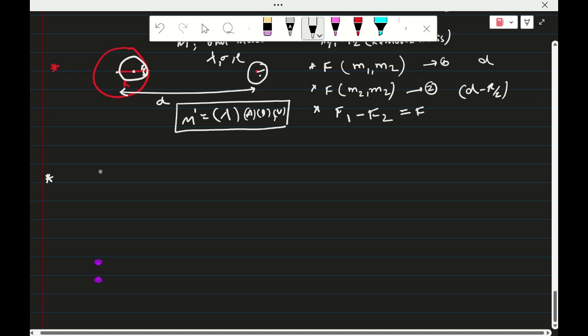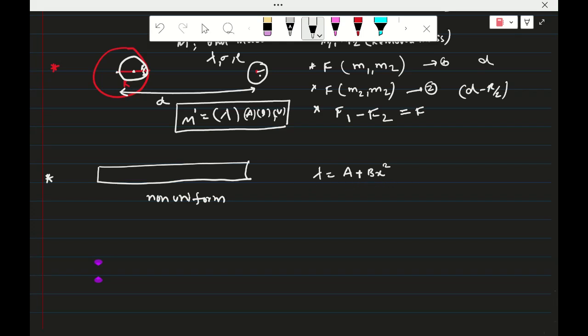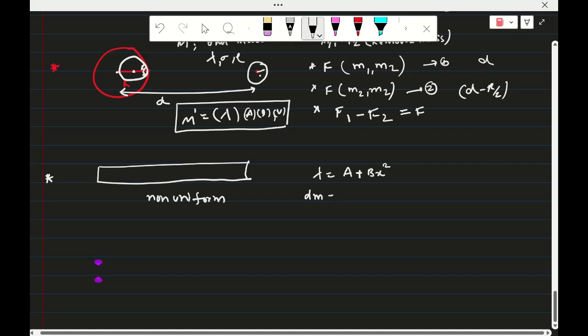For example, a uniform rod we studied already, but now the rod is non-uniform. That means its linear density lambda is changing, like ax plus bx square, or a plus bx square. Sometimes ax and bx cube, bx square like that. So lambda is varying with respect to x. That's all. So now dm is equal to lambda into dx.